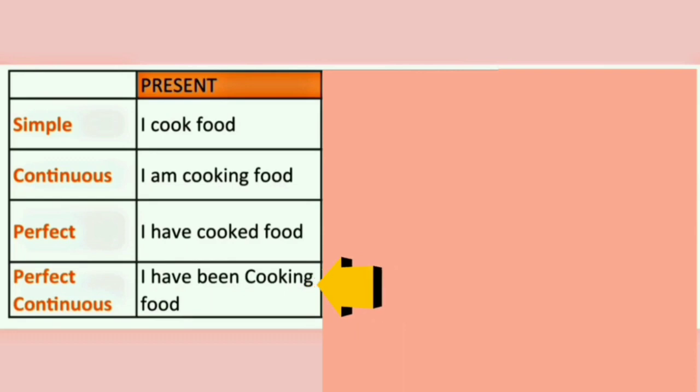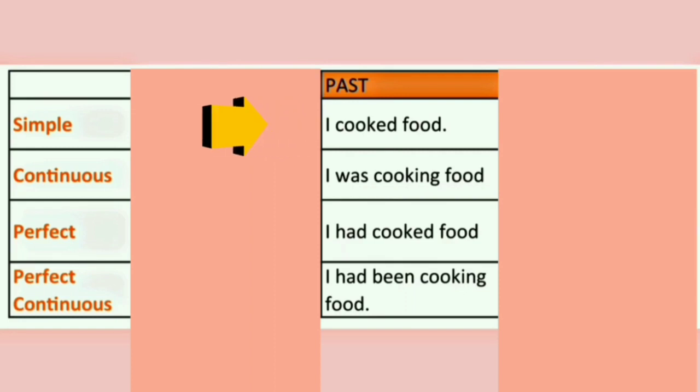In the present perfect continuous tense, we talk about the action that is going on continuously over a long period of time and yet not finished. So, the example, I have been cooking food. So, here the action of cooking food is continuously going on from a very long period of time and yet not completed.